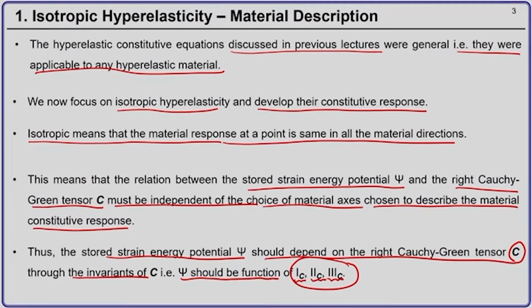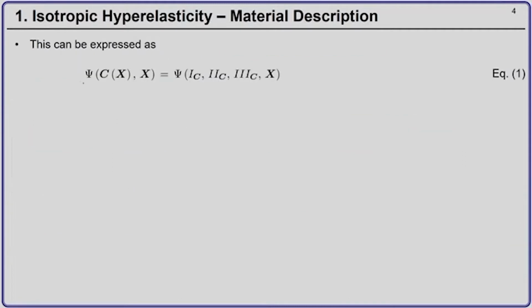So, mathematically psi, which has to be a function of the right Cauchy Green deformation tensor and the material particle X, should indeed depend on C through its three invariants.